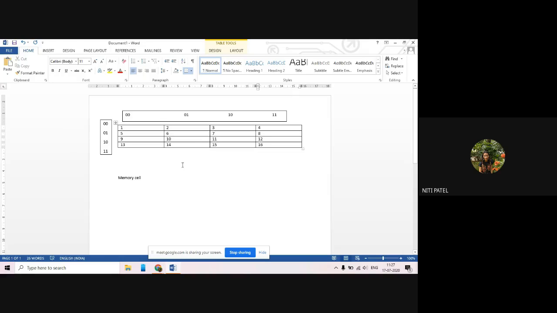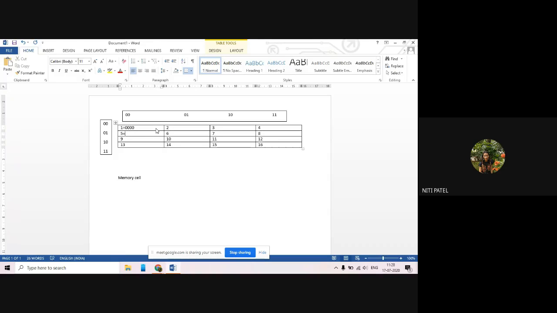Okay. Now, what will be the address of cell number 1? It will be the combination of first row and first column. So what is there at first row? 0, 0. What is there on the first column? 0, 0. So the address of memory cell 1 is 0, 0, 0, 0. Is this understood? Yes, ma'am.